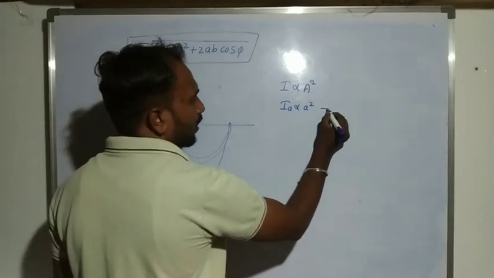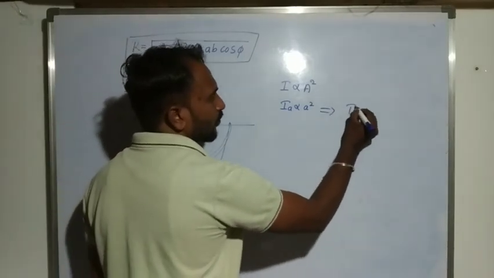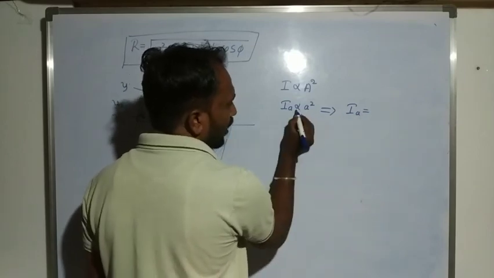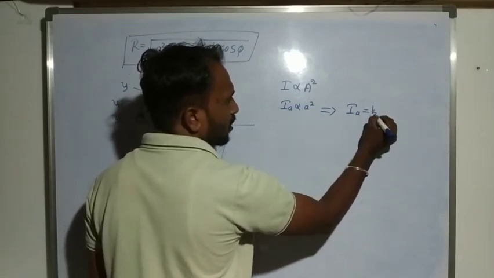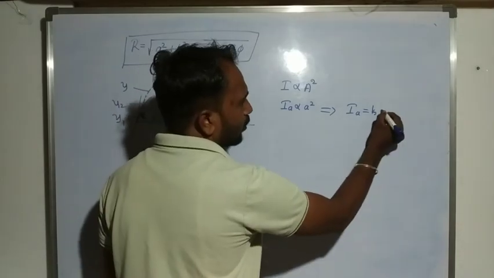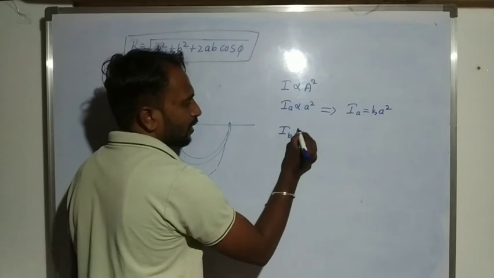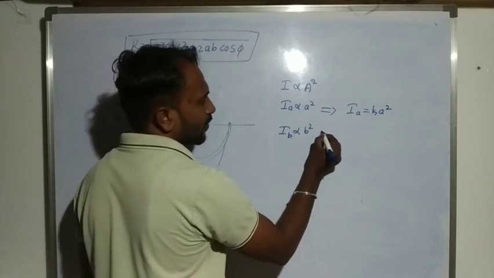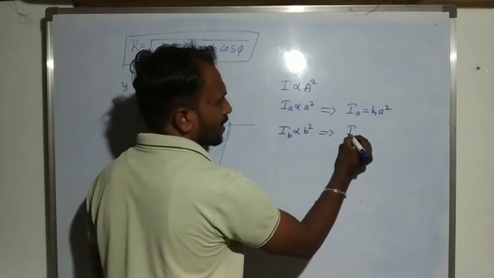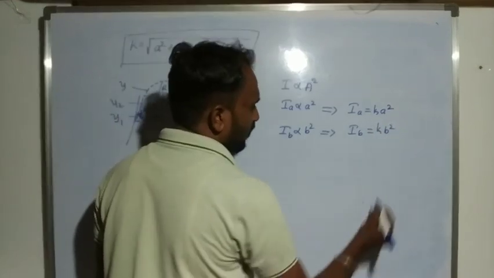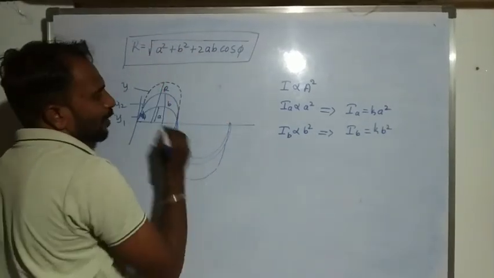So intensity of first wave is equal to, directly proportional is there, so one proportional constant k into A square, and second wave intensity IB directly proportional to B square. It means IB is equal to k into B square.